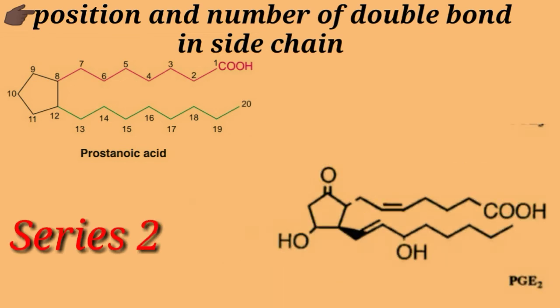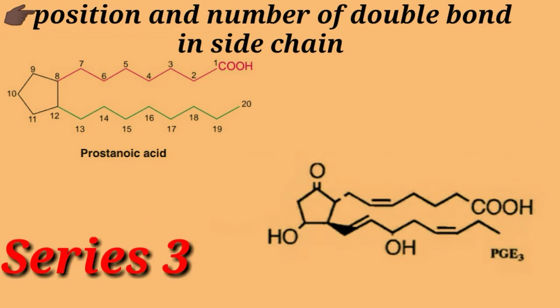In series 2, it has two double bonds in the side chain, that is between C13 and C14 carbon atoms and between C5 and C6 carbon atoms. In series 3, it has three double bonds in the side chain, that is between C13 and C14, C5 and C6, and C17 and C18 carbon atoms.